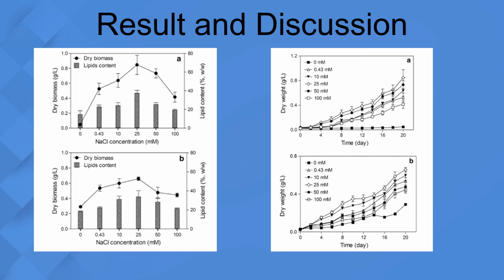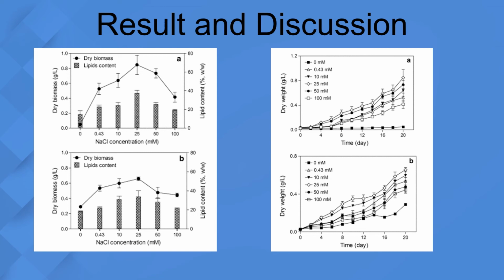No addition of NaCl to BBM results in an adverse impact on the growth rate of microalgae. When NaCl is omitted from the medium, the growth rate of S. obliquus was inhibited compared to the control and other experimental conditions after 12 days of cultivation. After 20 days of cultivation, the dry weight of C. mexicana and S. obliquus was much higher for BBM with 25 millimole NaCl than observed for BBM without NaCl.